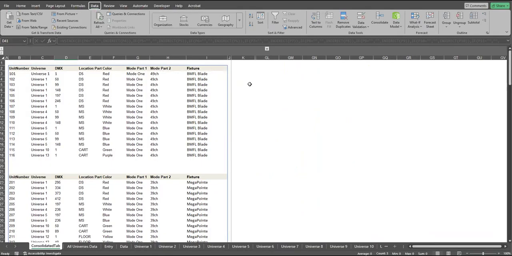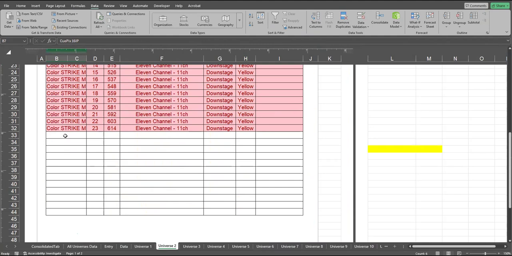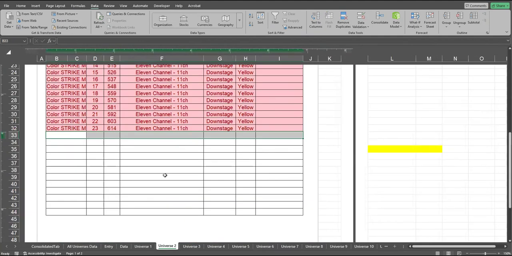The issue I will start with is that once you are updating new data in the universe, it's not populating on the consolidated tab. So I'll show you in here on the last universe two, because I have so much data in universe one, so I'll be testing with universe two. We have the last data available on universe two, row number 32, and the last color is yellow.